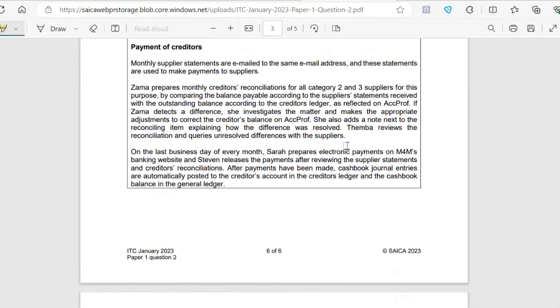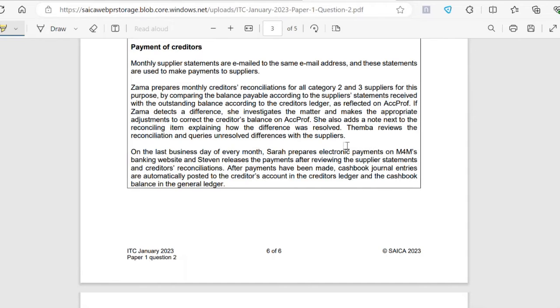Payment of creditors. So monthly supplier statements are emailed to the same email address, the same email address that the suppliers send their invoices to. And these statements are used to make payments to suppliers. Zama prepares monthly creditors reconciliations for all category 2 and 3 suppliers for this purpose by comparing the balance payable according to the supplier statement received with the outstanding balance according to the creditors' ledger as reflected on ACPROF.